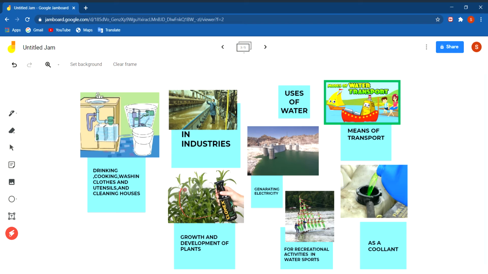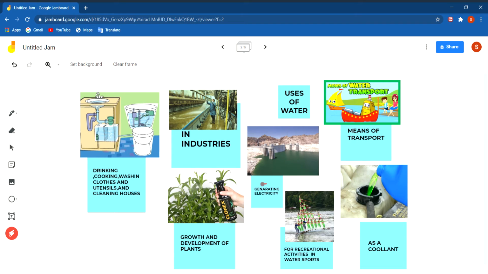If you do not water a plant, you see that after some days it will not grow, it will dry. So water is essential for the development of plants. Then water is used in many industries. Many industries use water in boilers to boil, and from this boiling water they make steam to create power. So water is also used in industry.